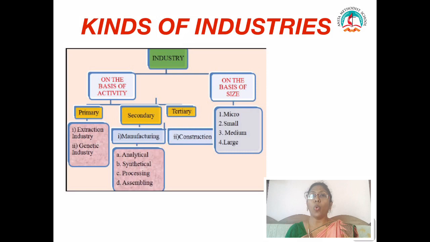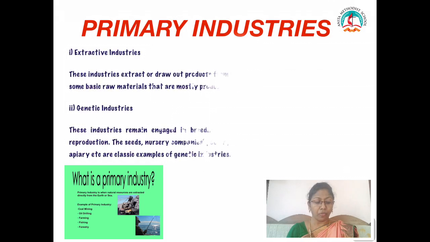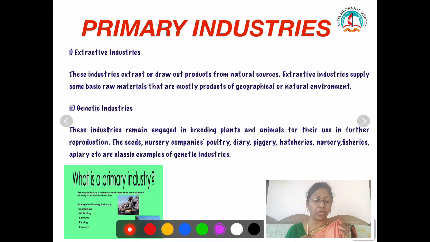Now we will see what is primary industry. When we talk about primary industry, it is concerned with the production of goods with the help of nature. It is nature-oriented industries which require less human effort. Examples for primary industry are agriculture, horticulture, fishing, forestry, etc. The primary industries are further classified into extractive and genetic.